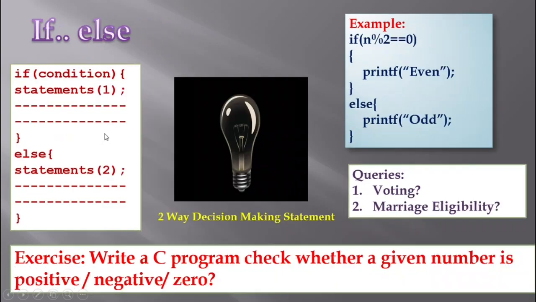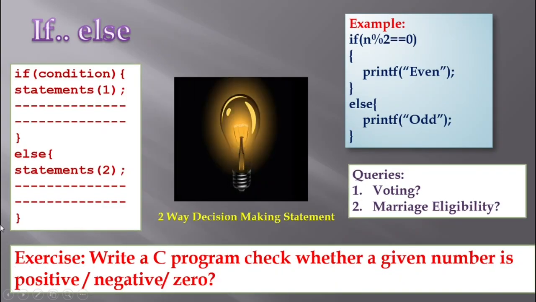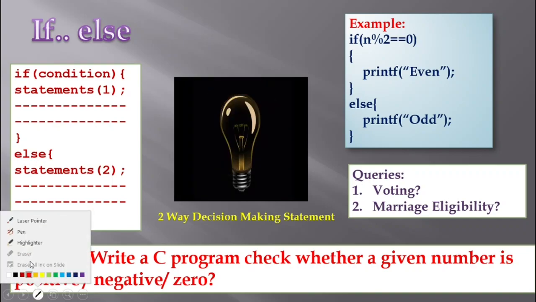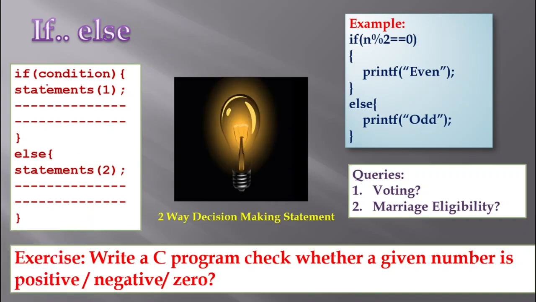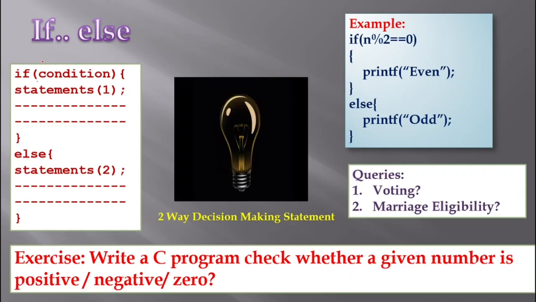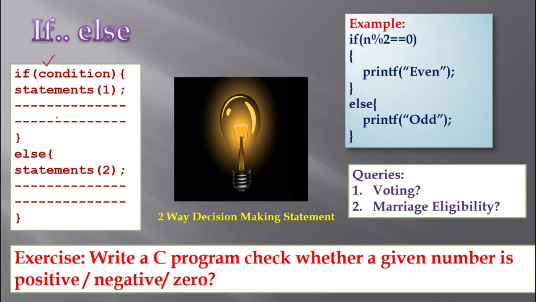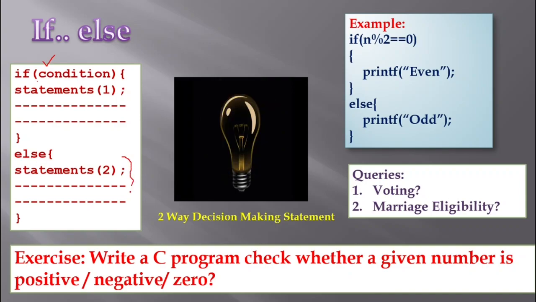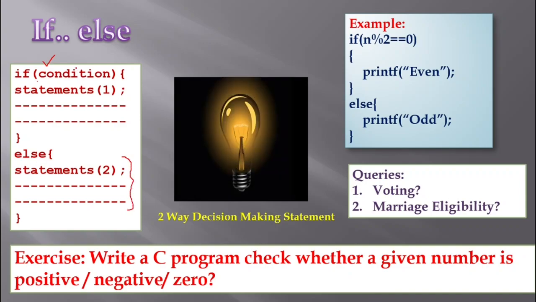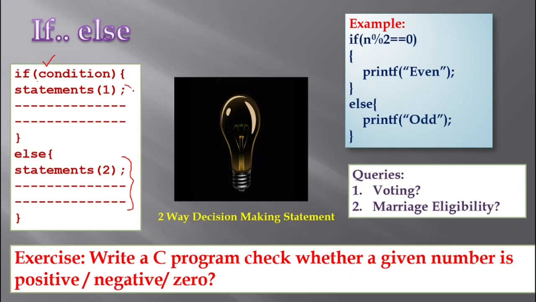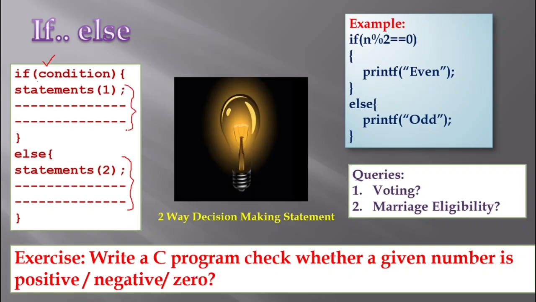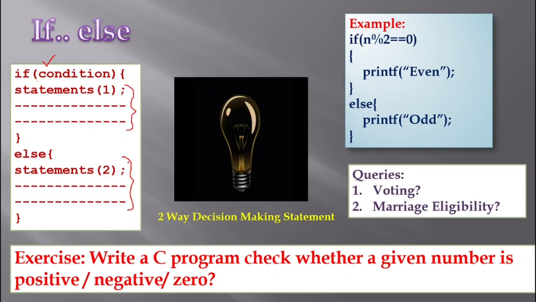What is if else? It is something like a two-way decision making statement. What is a two-way decision making statement? It is going to deal with both the true case and the false case. This is the part connected with the true case, and this is the part connected with the false case. If the condition is true, execute this, and if the condition is false, execute this part.